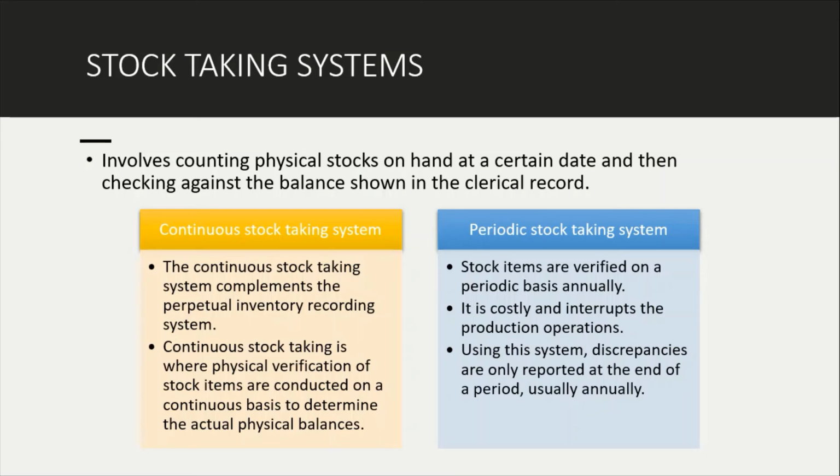Okay, so the second is the periodic stock taking system. Stock items are verified on a periodic basis, annually. So there is a specific date that you will go and check for that stock annually. It is costly and interrupts the production operation. Using the system, discrepancies are only reported at the end of a period and usually annually. So since checking the stock is on a certain time only, only at that time will you find any discrepancy or any damage to the materials.